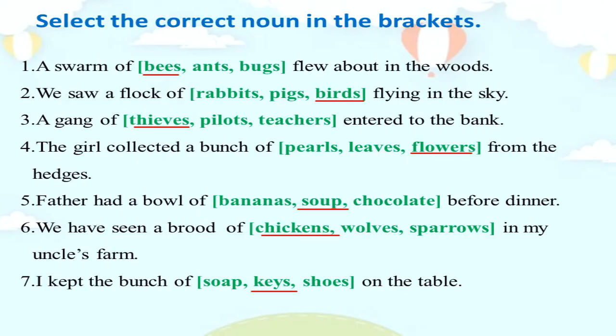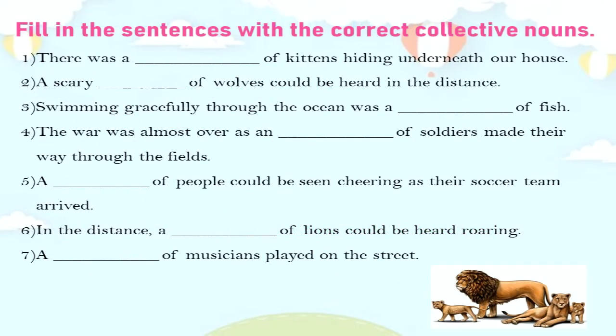So I hope that you have done this activity correctly. Okay children, we'll do one more activity. Here there are 7 sentences. Think of the collective nouns that we have learned today and complete the sentences. Pause the video until you finish writing the answers. Then play it again to check your answers.